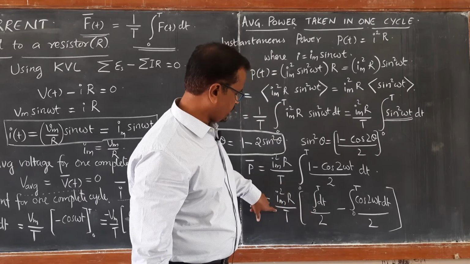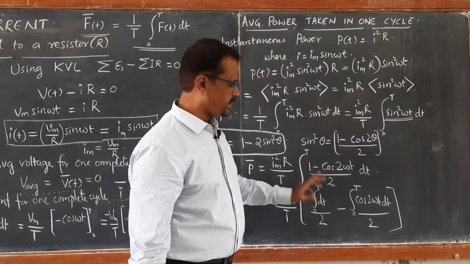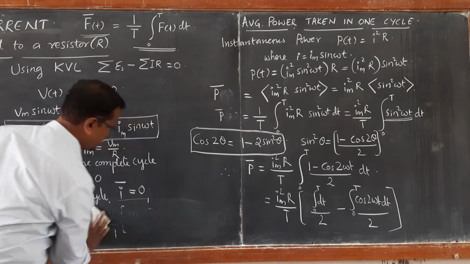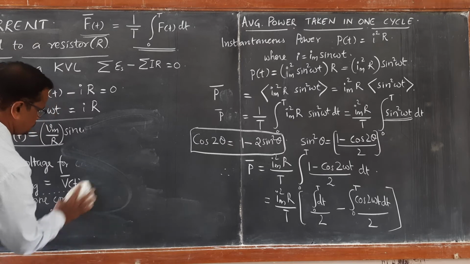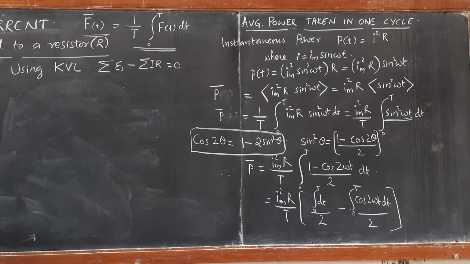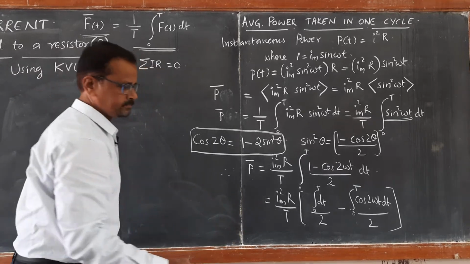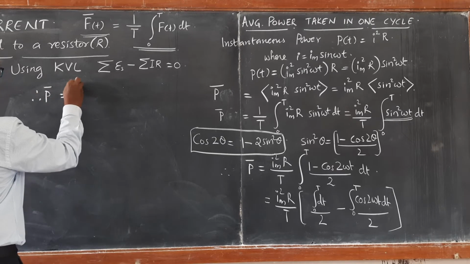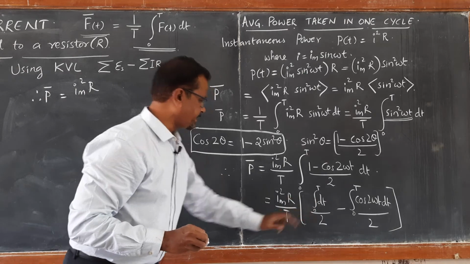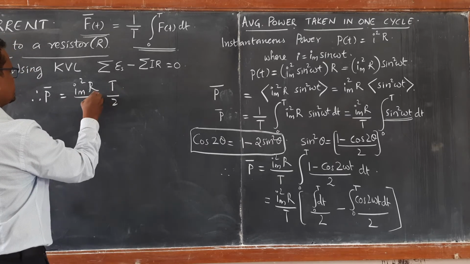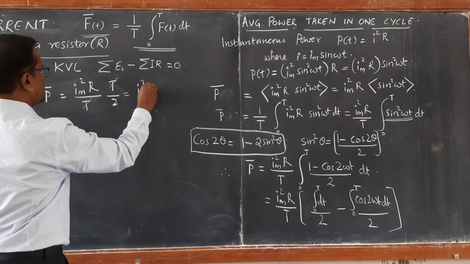So you are left with only Im square R upon T into this. Integration of dt gives you T. Finally, P bar gives us Im square R times T by 2 divided by T. So this T cancels with this T, and you are left with Im square R by 2.